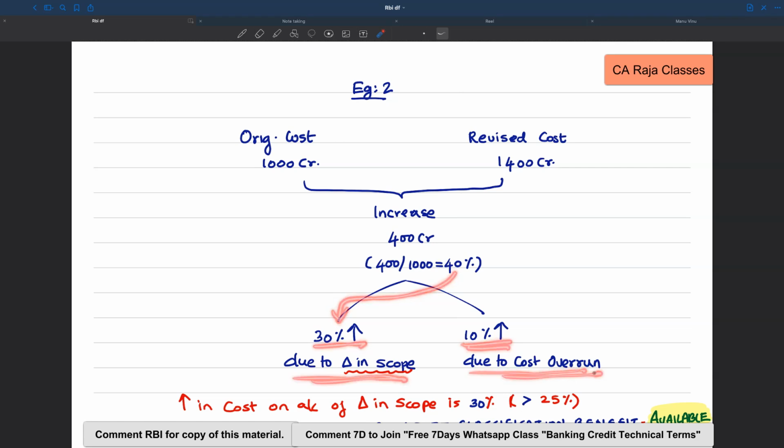So the increase in cost here is on account of change in scope as well as cost overrun, and change in scope itself is 30% contributory. And for retaining the standard asset classification, what is the minimum change that is required? 25%. So in this case, standard asset classification benefit is available.